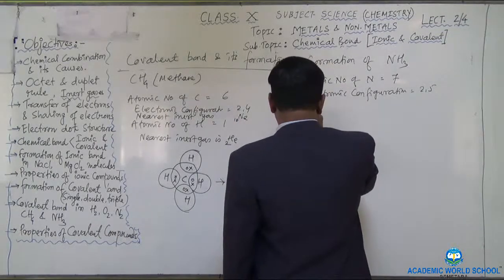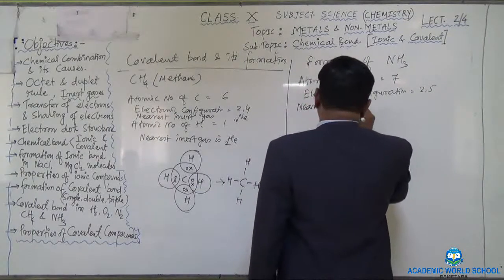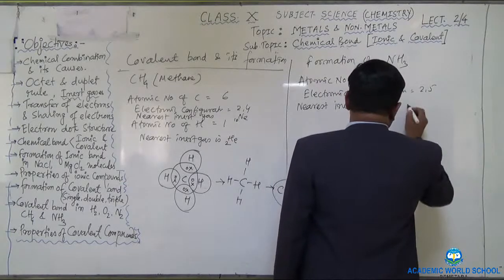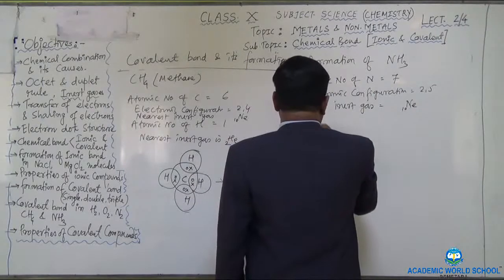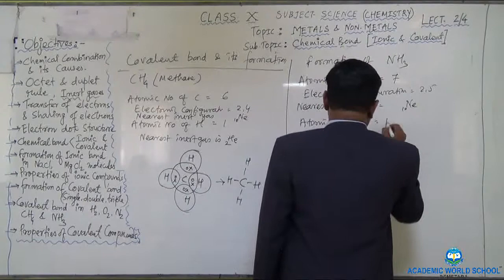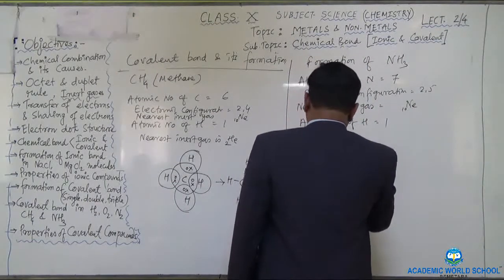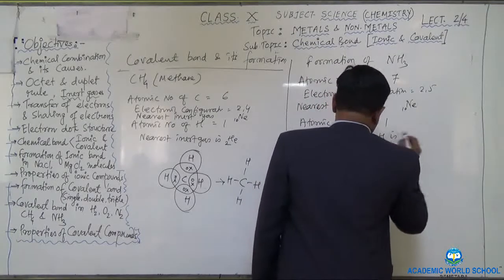And hydrogen, okay, the nearest inert gas also write down here. The nearest inert gas is, again, neon, atomic number 10. Then the atomic number of hydrogen is 1. Then the inert gas close to hydrogen is helium.